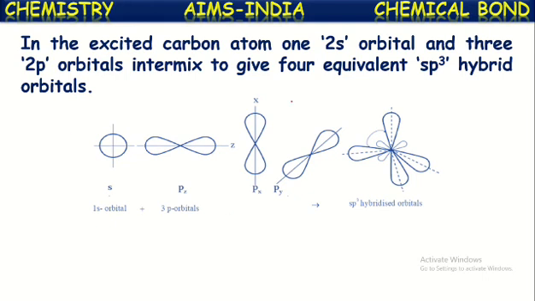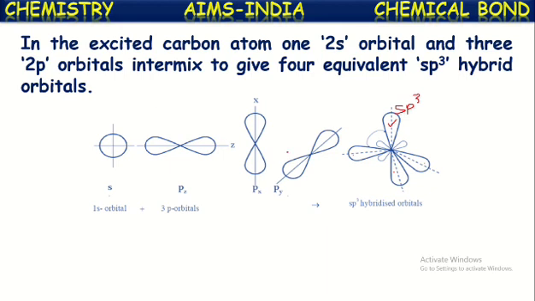These four intermix with each other and form four equal energetic hybridized orbitals. Each hybridized orbital is pronounced as an sp3 hybridized orbital. This is one sp3 hybridized orbital, this is another one. In this way, four equal energetic sp3 hybridized orbitals are formed. This phenomenon is called sp3 hybridization.